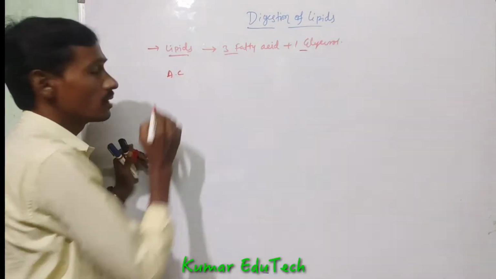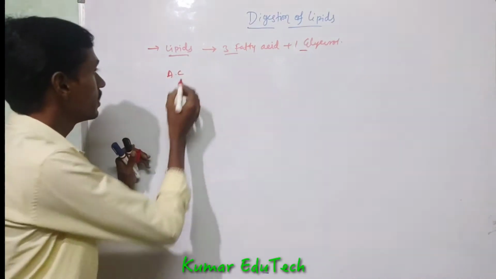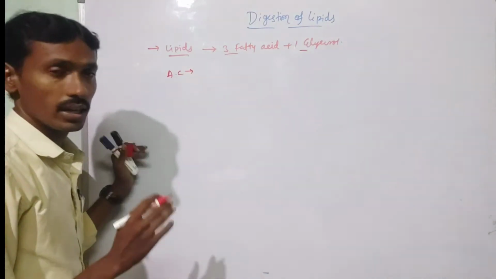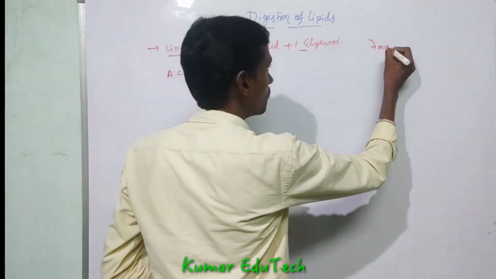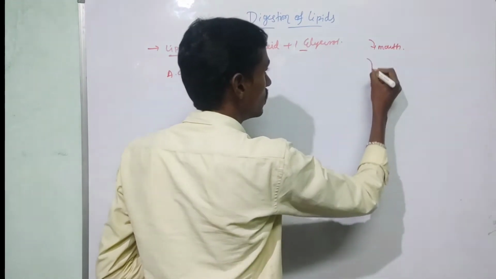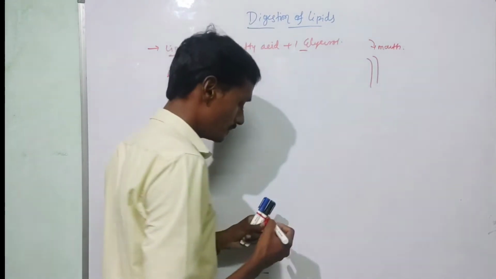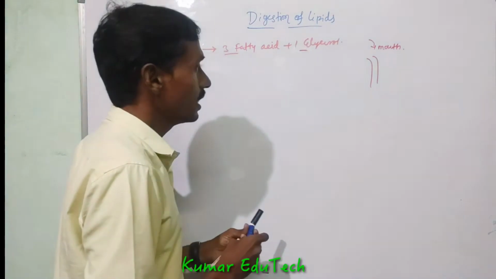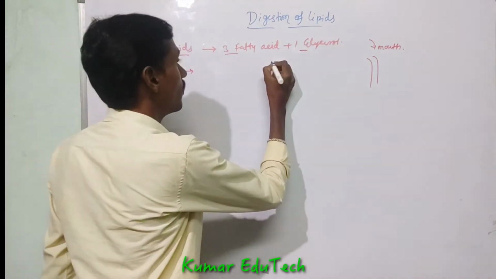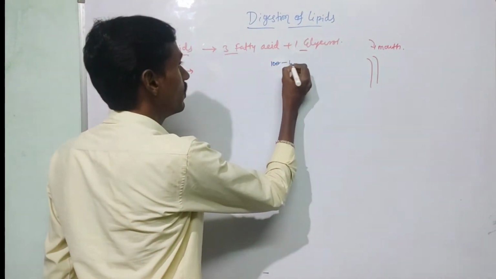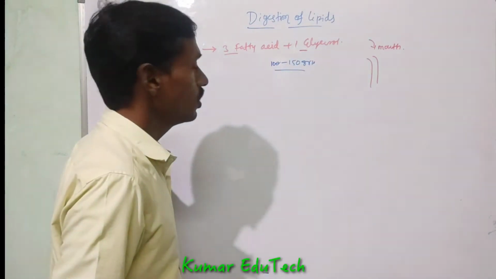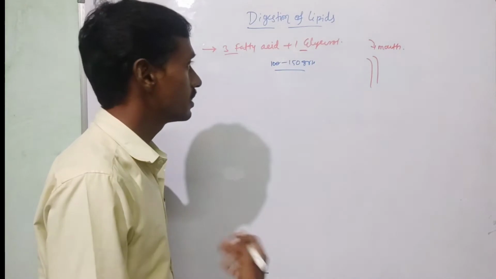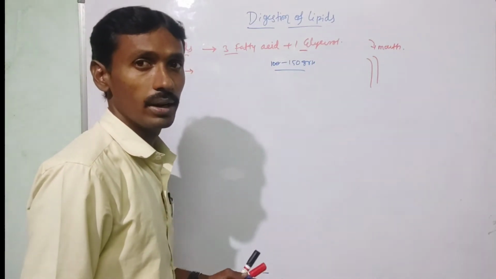First, lipids enter into the mouth region. Daily we take 100 to 150 grams of lipids.